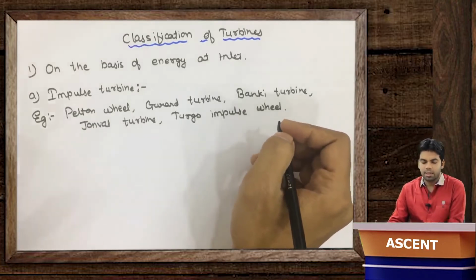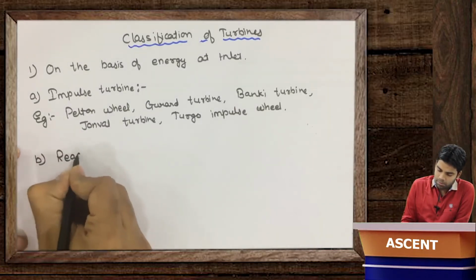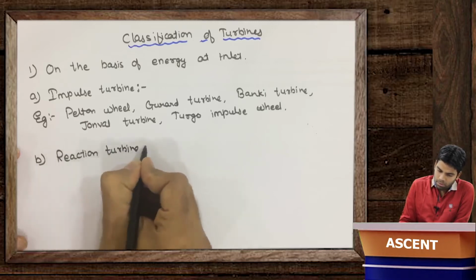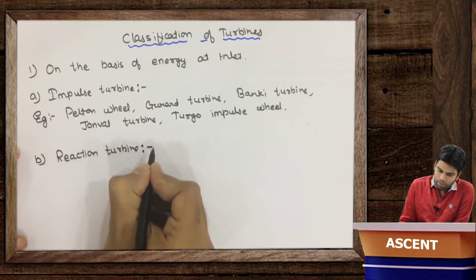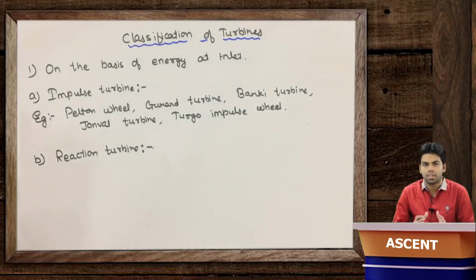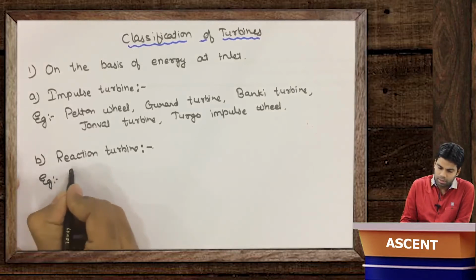Second type of turbine is the reaction turbine. Reaction turbine means the turbines which have kinetic energy as well as pressure energy both at input are termed as reaction turbines. For example, the Francis turbine,